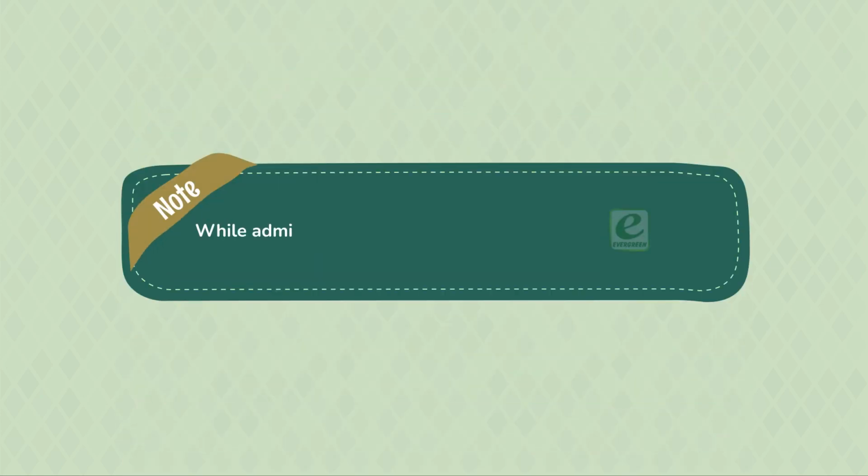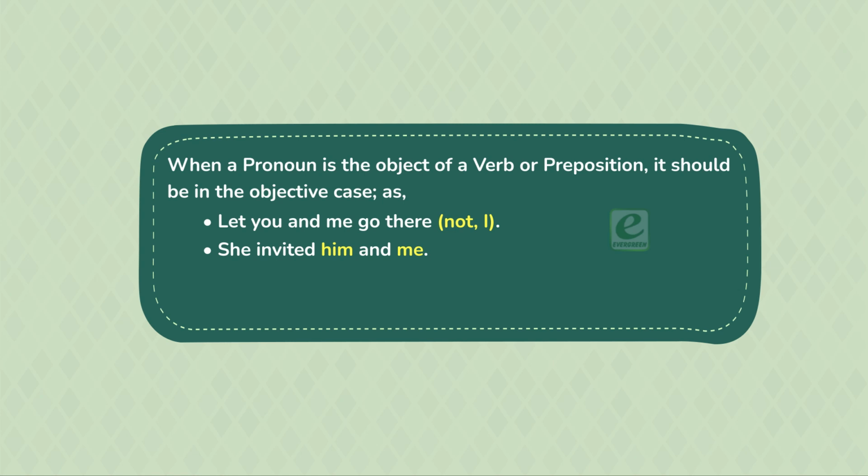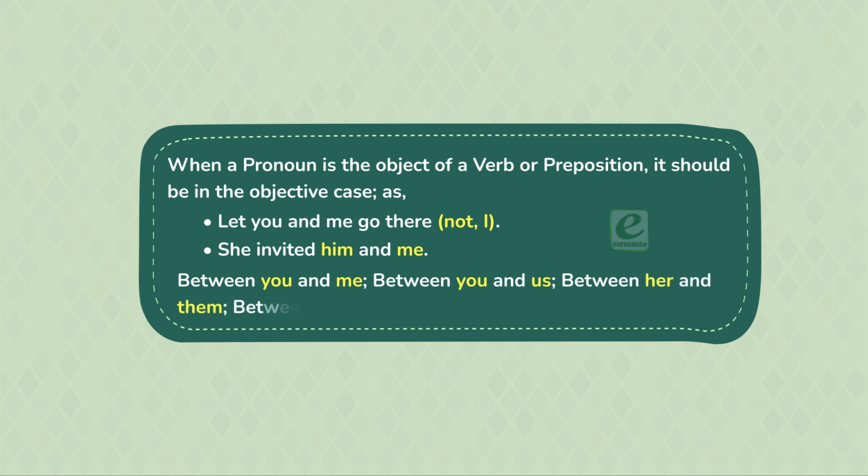Note, while admitting a fault, it is more polite to say, I and he are wrong. When a pronoun is the object of a verb or preposition, it should be in the objective case, as, let you and me go there, not I. She invited him and me. Between you and me. Between you and us. Between her and them. Between him and me.